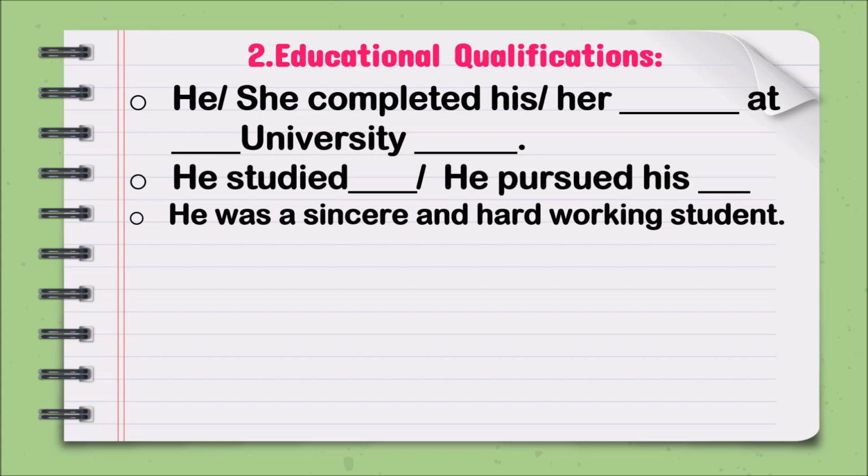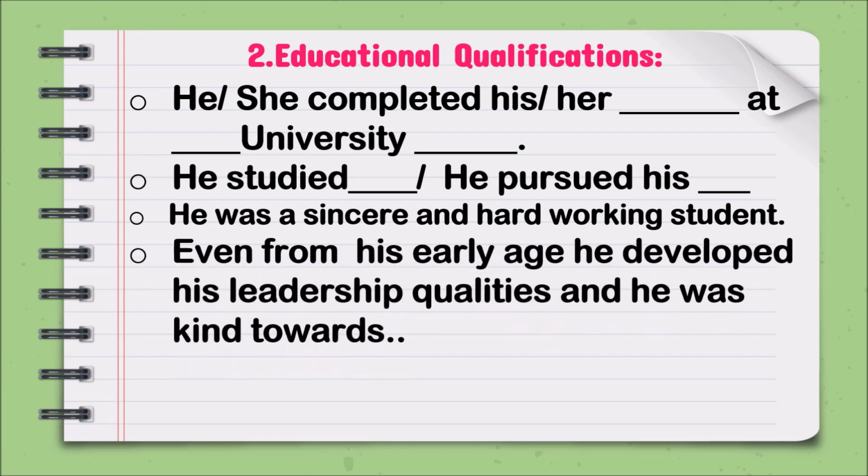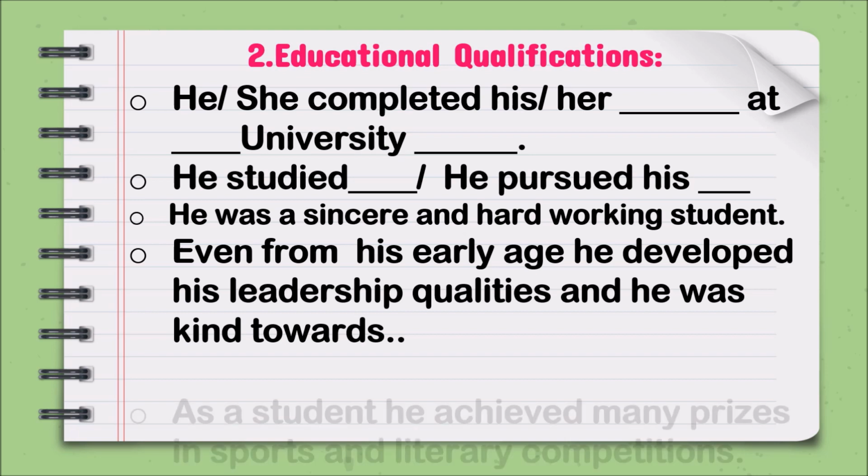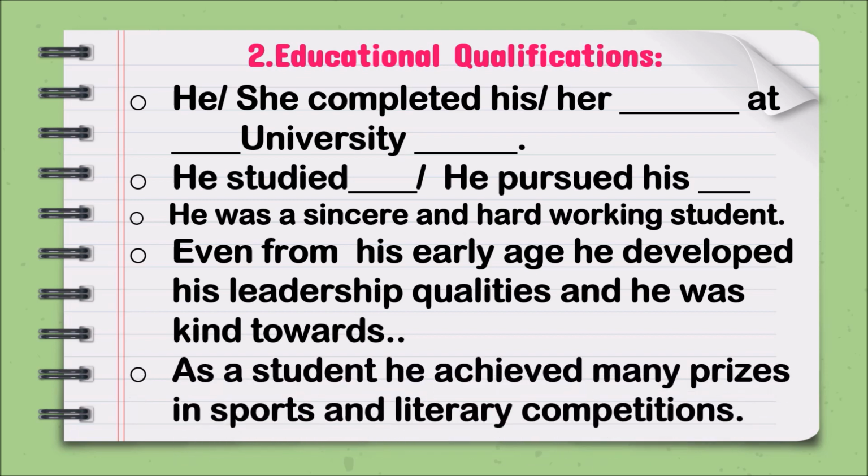And you can add one more point like he was a sincere and hard-working student. And even you can add, even from his early age, he developed his leadership qualities and he was kind towards people, or any kind you can write. And the next one is, as a student, he achieved many prizes in sports and literary competitions.